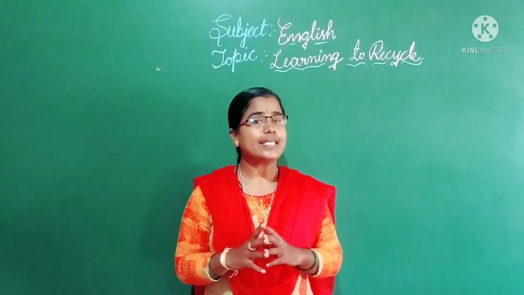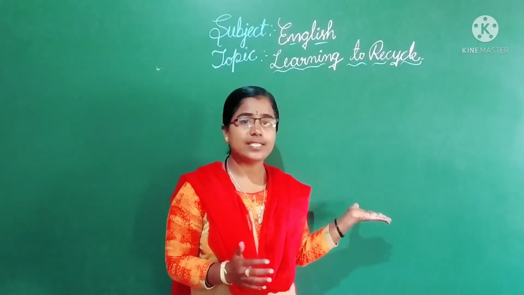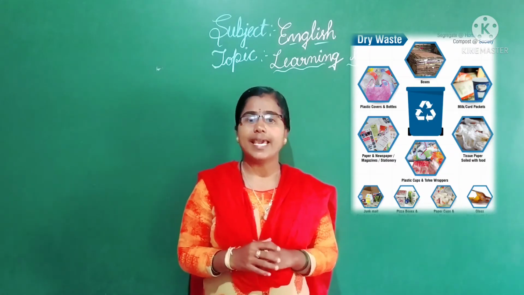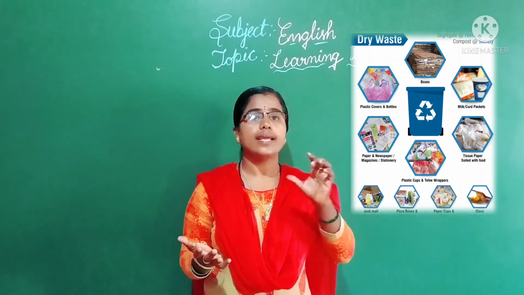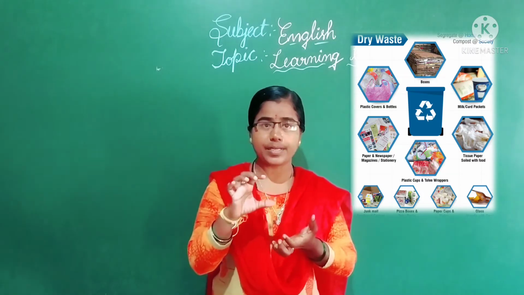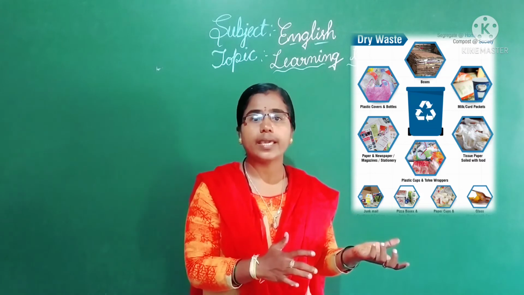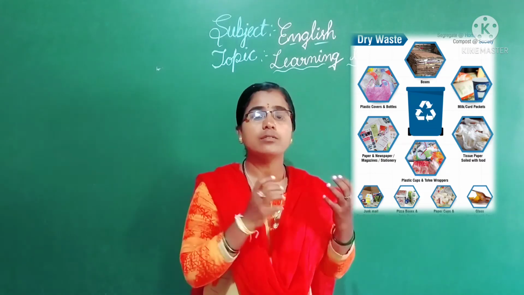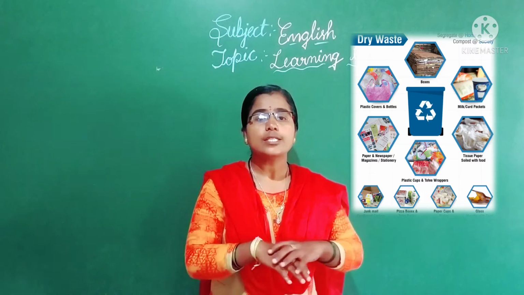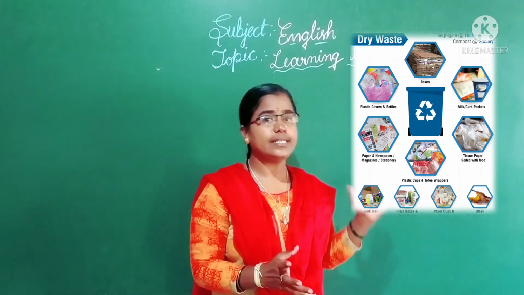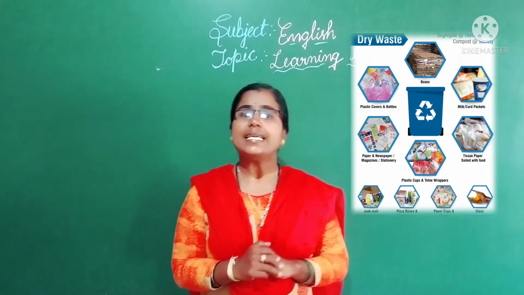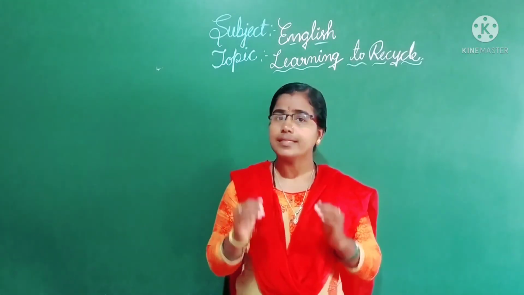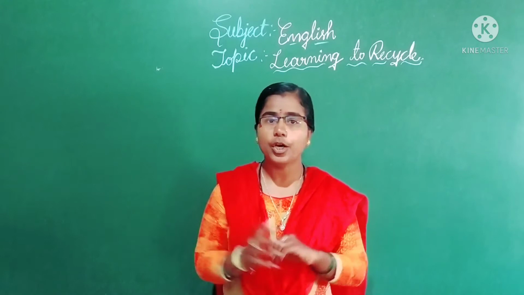Okay children, give me an example for dry waste. It may be plastics, papers. Then tea cups, paper cups will come. Write those. Then it may be your wrappers. So such kind of waste we say dry waste. Understood children? Now are you following the separation of waste at your home?